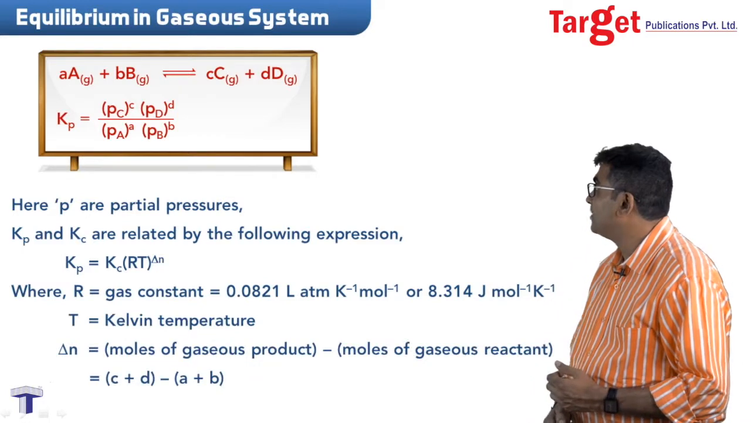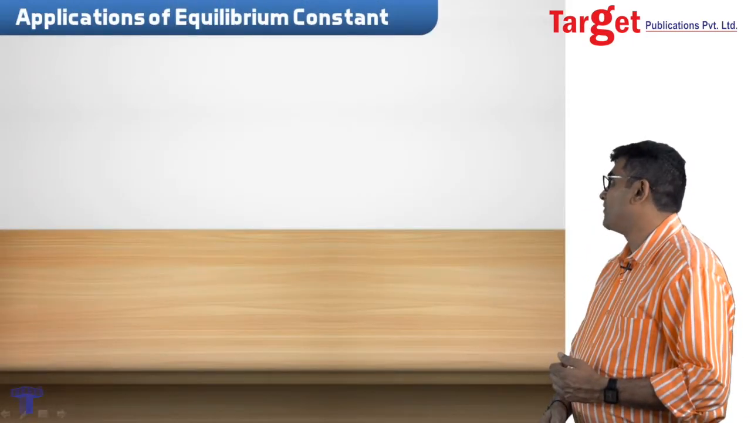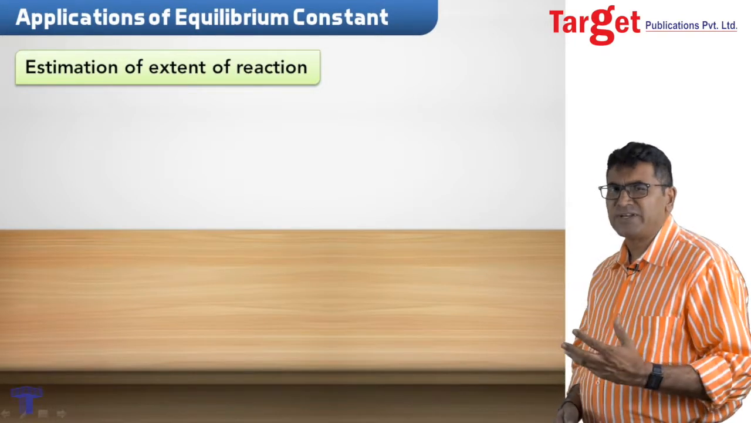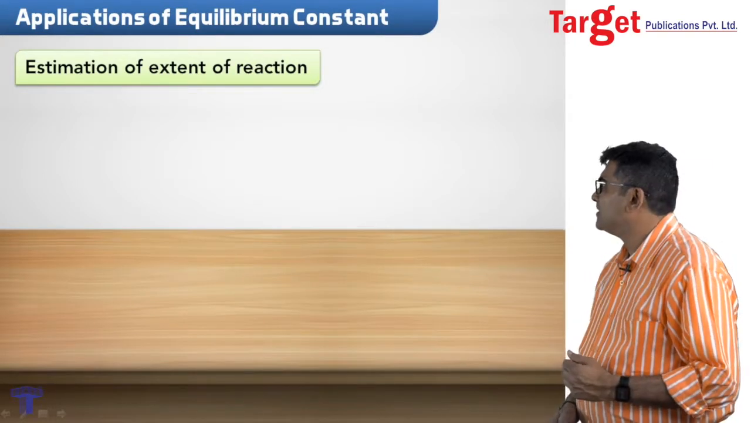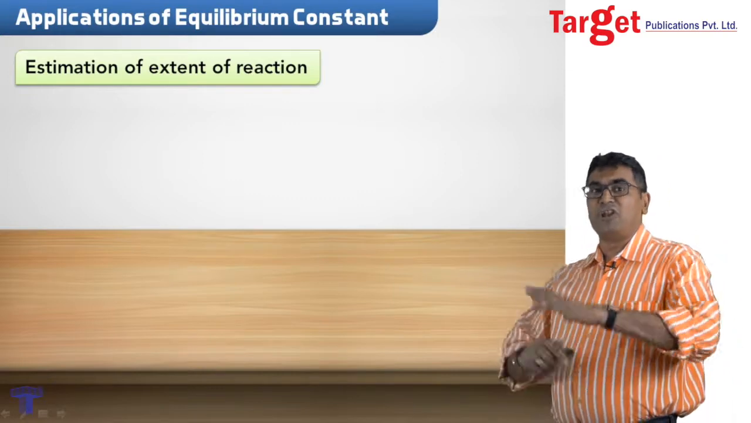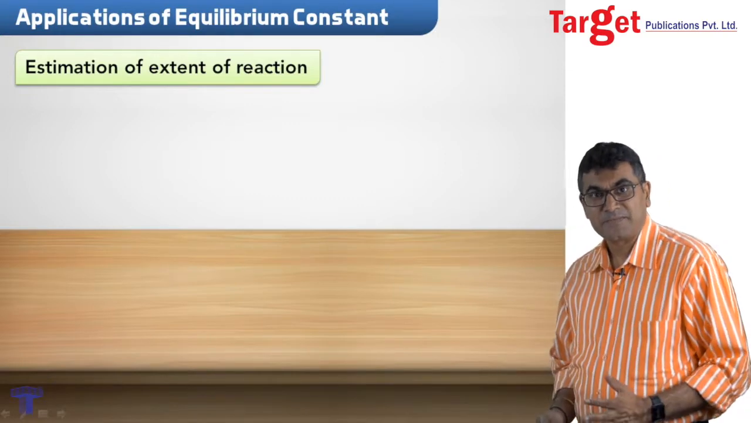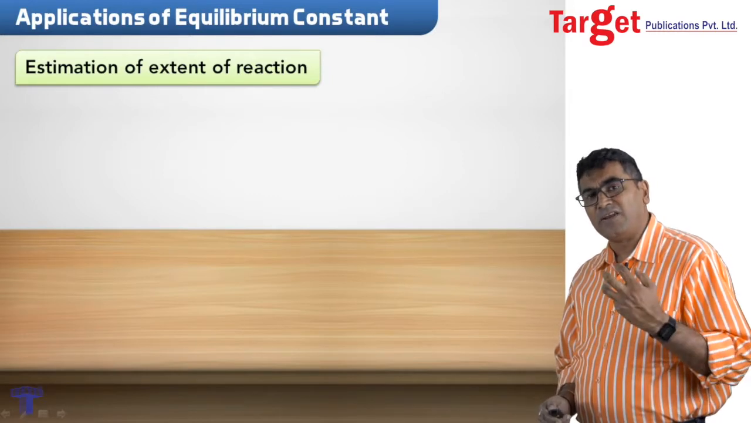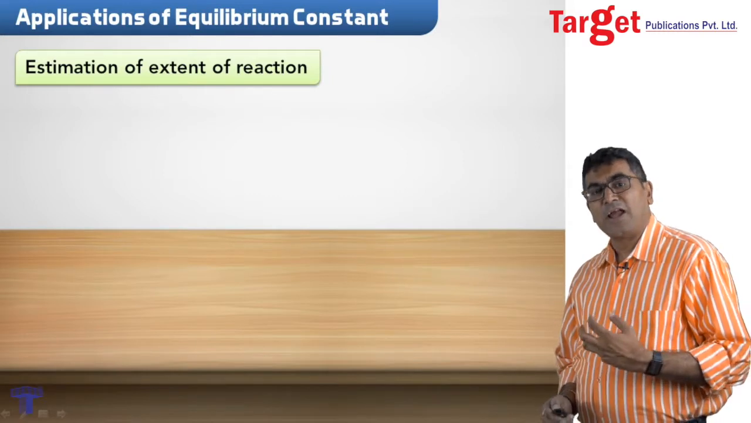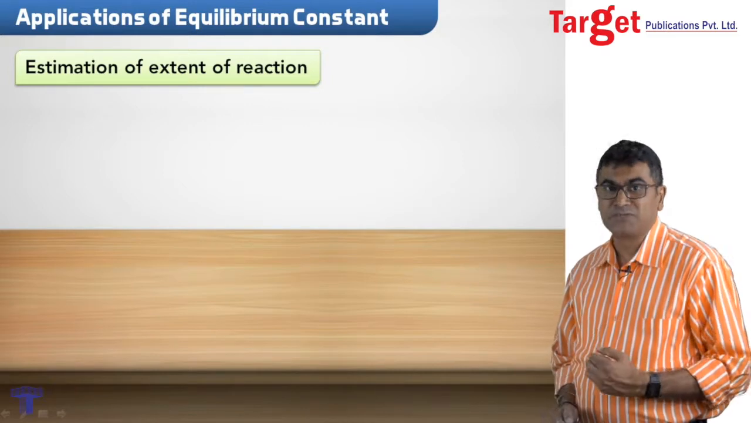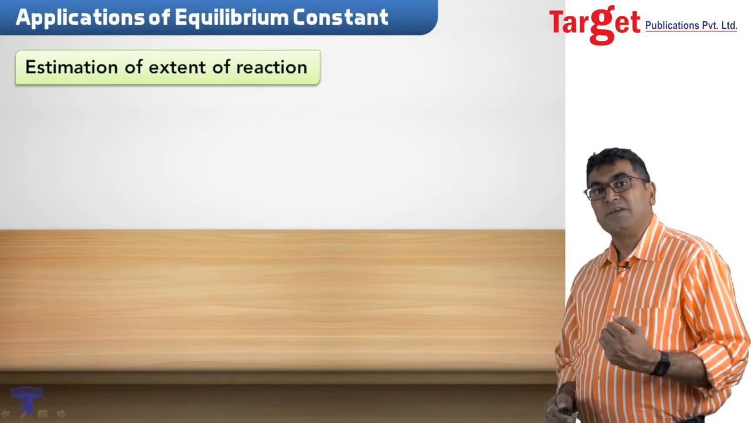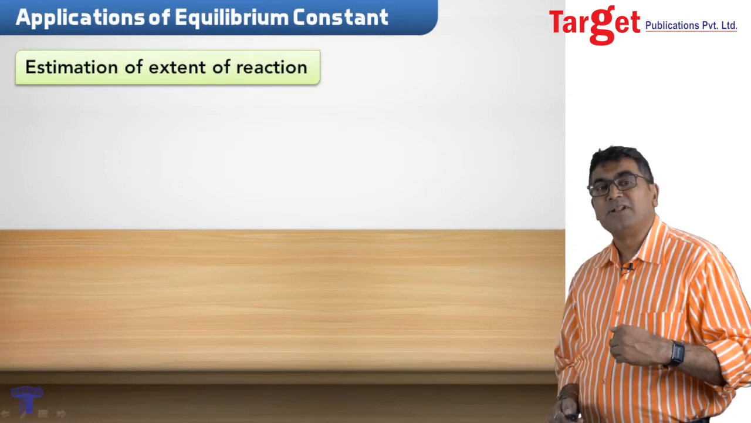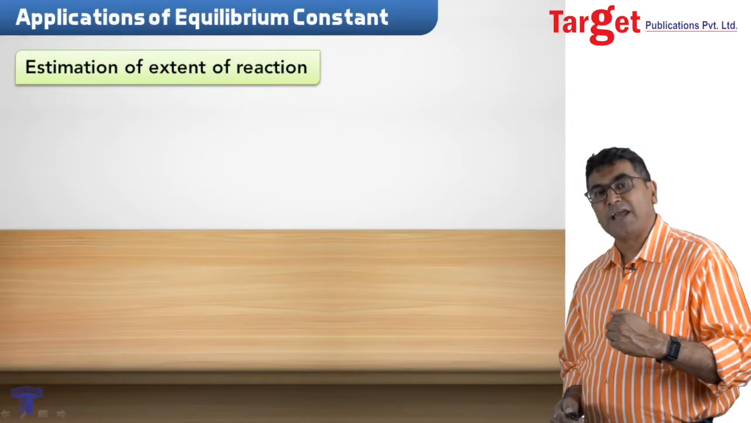Let's go a little further. Look at the application of equilibrium constant. It can tell us the extent to which the reaction has occurred. Suppose equilibrium constant is really very large. What does that mean? It means that there are hardly any reactants in the system and a lot of products. If, by any chance, the equilibrium constant is really very small, then that would mean that there are hardly any products and a lot of reactants.